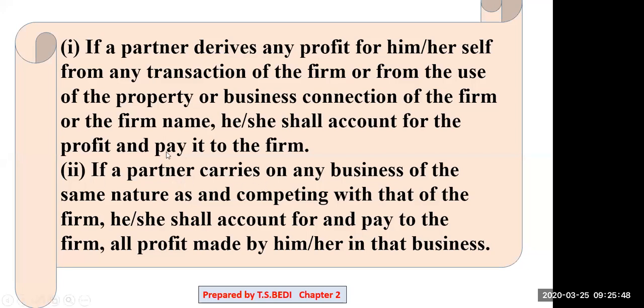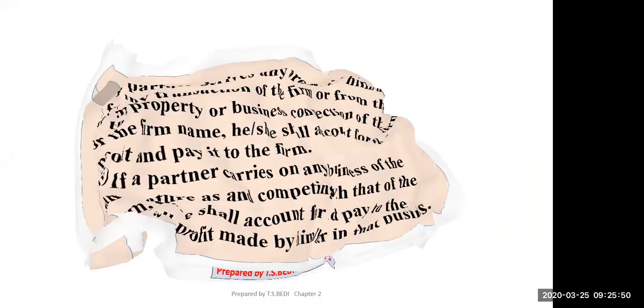Now come to the next point. These are some questions. What is partnership deed? What is meant by partnership deed? Can anyone answer? Sir, these are the rules and regulations which guide the functioning of a partnership company.